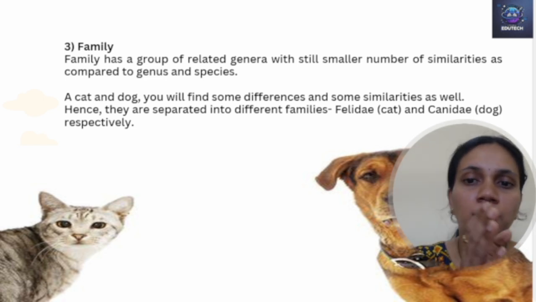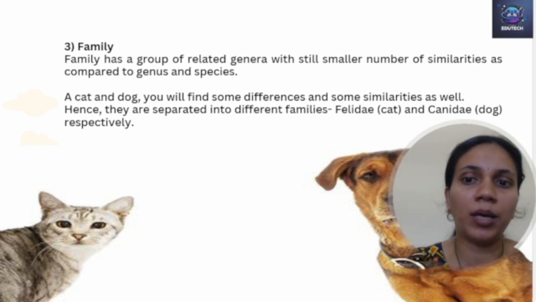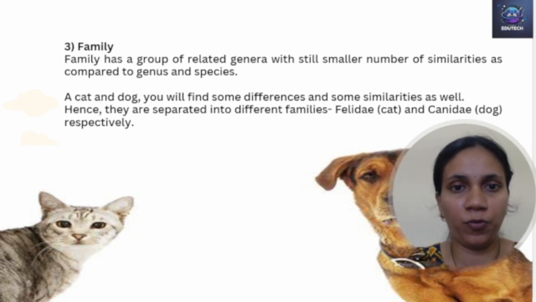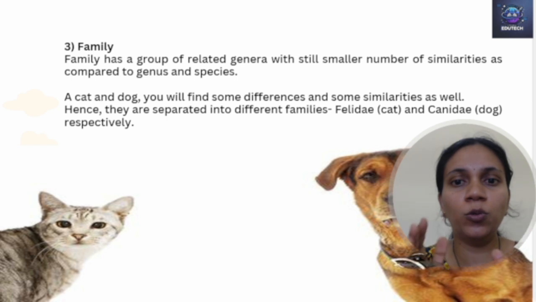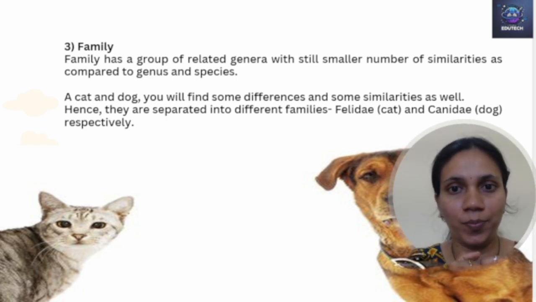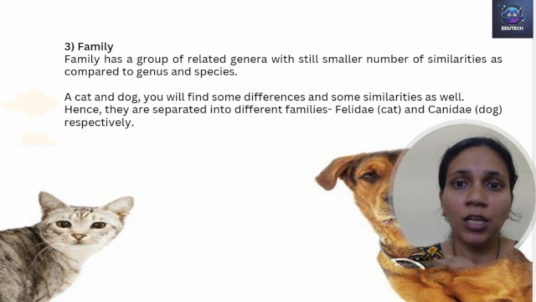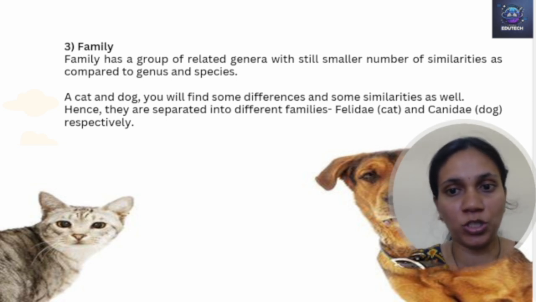So a family has a group of individuals or a group of genera which are more related, but with a smaller number of similarities as compared to genus and species.